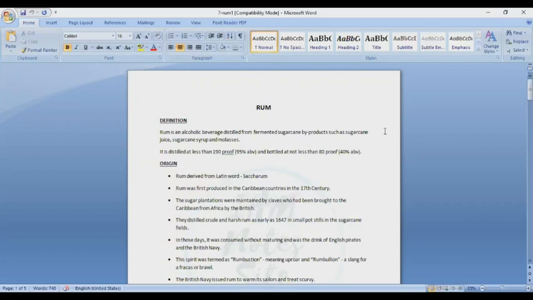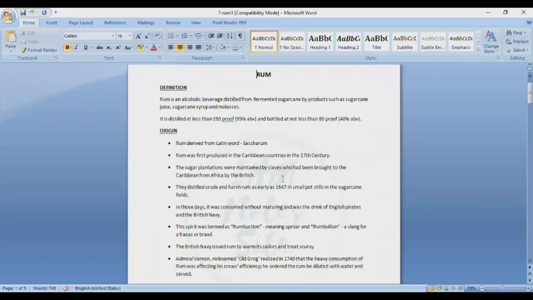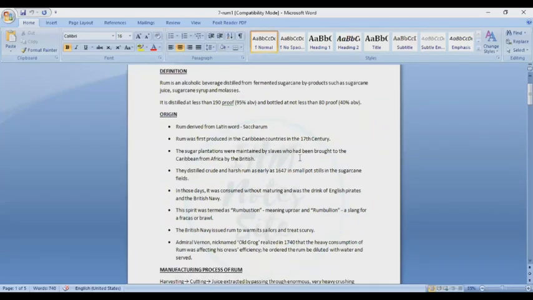Rum was first produced in Caribbean countries in the 17th century. Here you can see the origin: the word rum is derived from the Latin word saccharum.